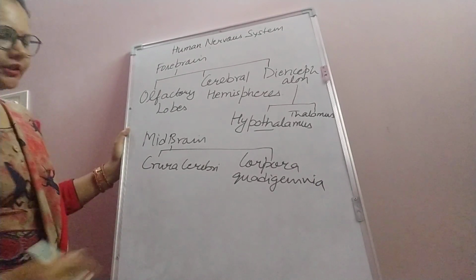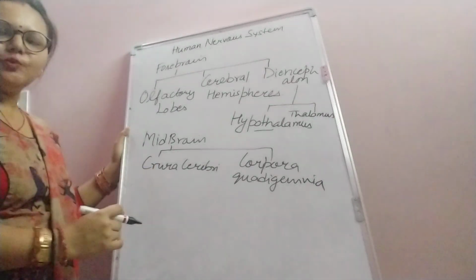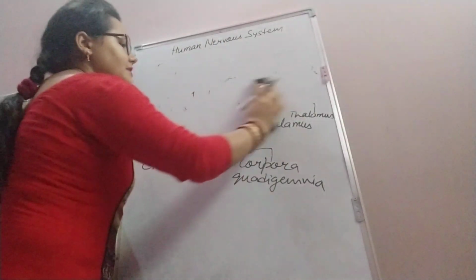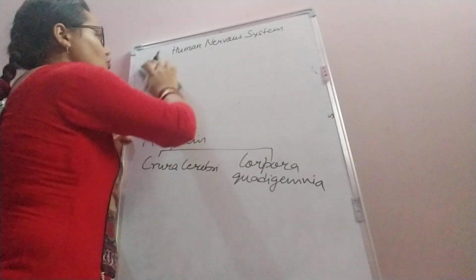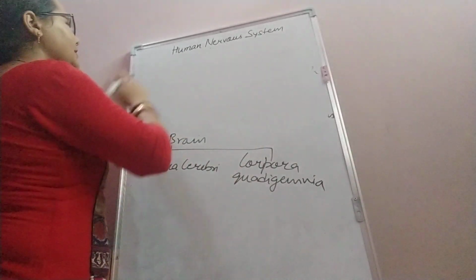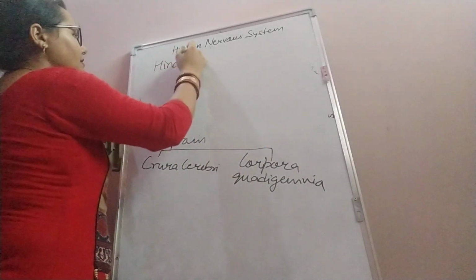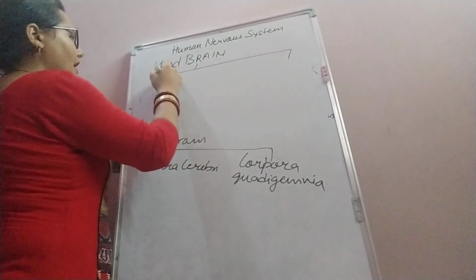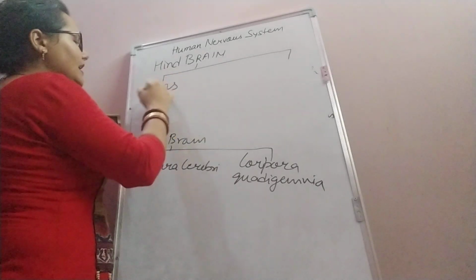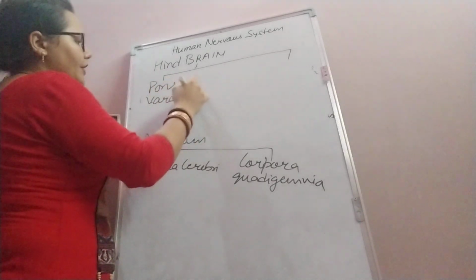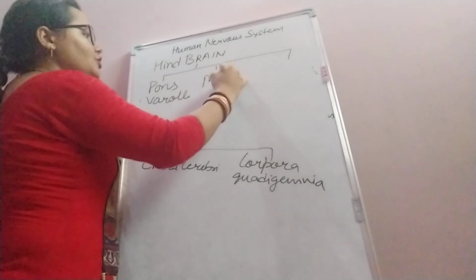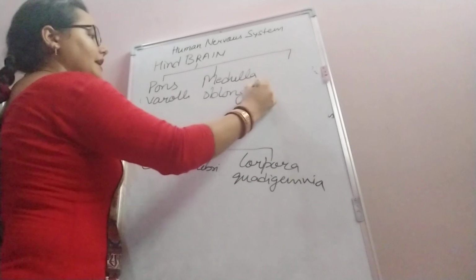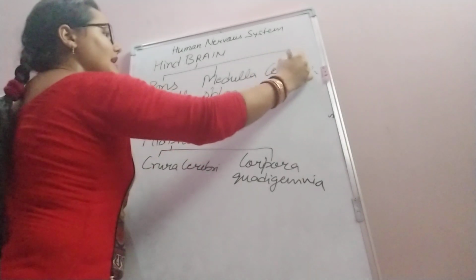Now the last one is the hindbrain. The hindbrain includes three main parts. Number one is pons varolii, second is medulla oblongata, and the last one is cerebellum.